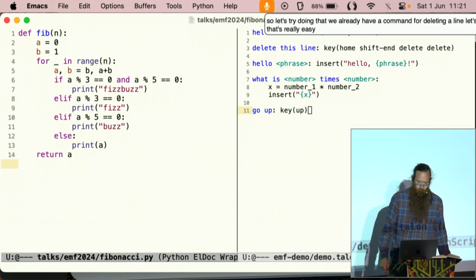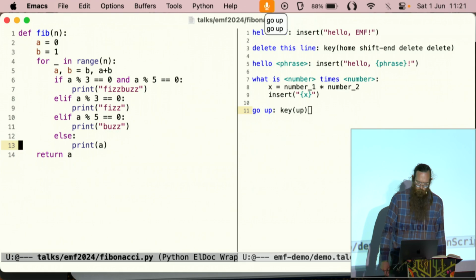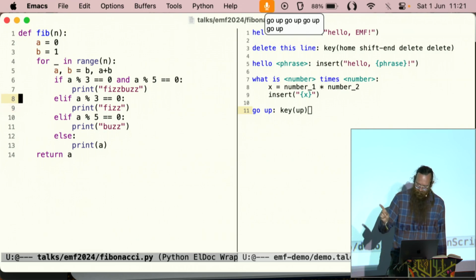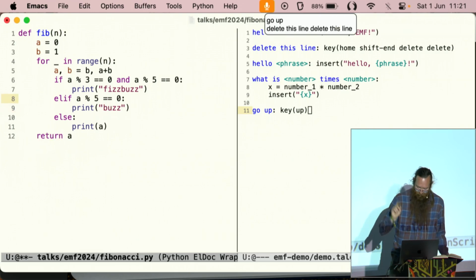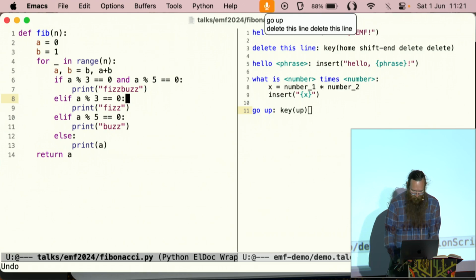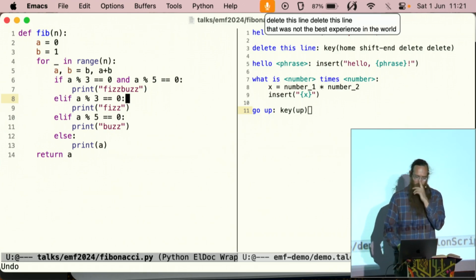Go up, go up, go up, go up, go up. Delete this line, delete this line. Okay, that was not the best experience in the world.